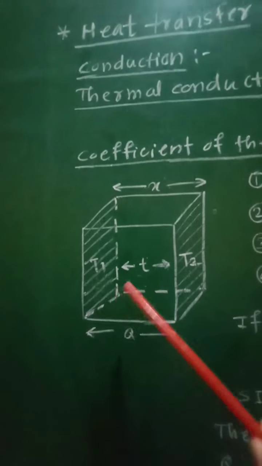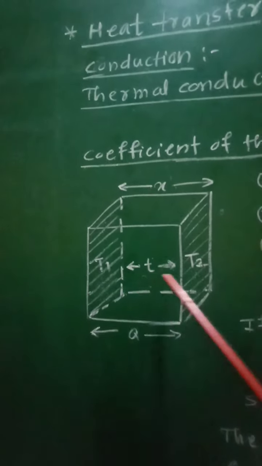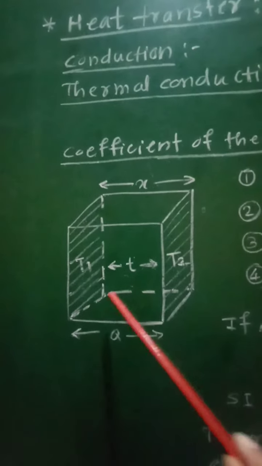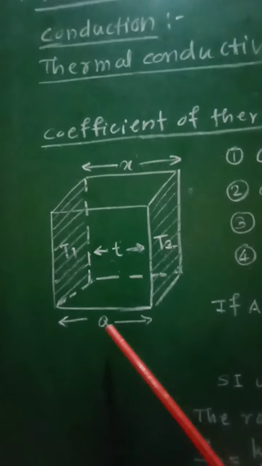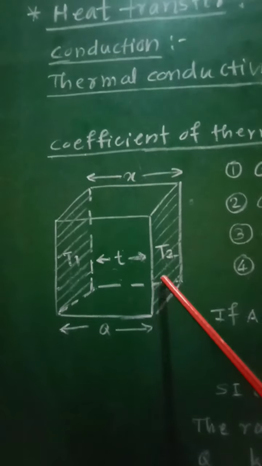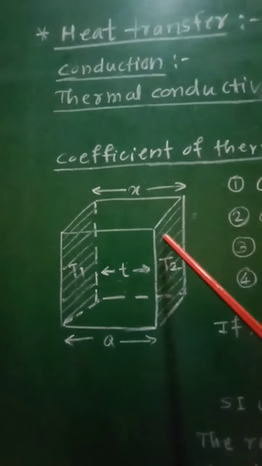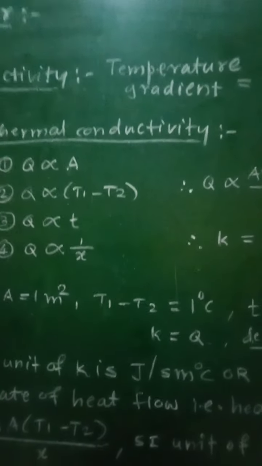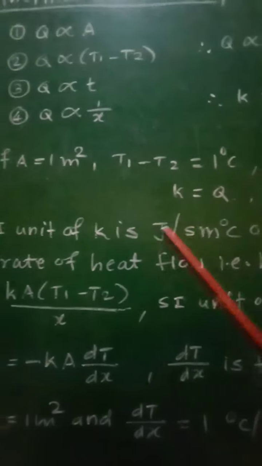we can say that the area of each face will be equal to 1 meter squared. Then the temperature difference between these two faces is 1 degree Celsius. Similarly, the time taken for that Q amount of heat to travel from one face to another is equal to 1 second, and each side of this cube, that is X, is equal to 1 meter, then K is equal to Q. Now the SI unit of K, from this formula, is joule per second